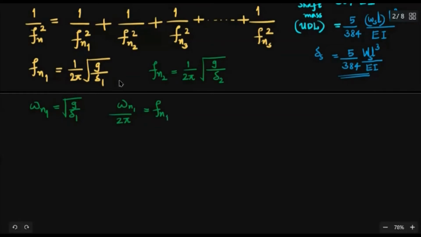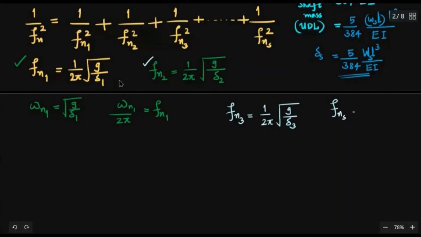So that's why you write Fn1 is given by this, and Fn2 is given by this, and similarly Fn3. So what could be that? 1 by 2 pi root of g by delta 3. Okay, static deflection when W3 acts alone on the beam. Right. Similarly, what is Fns?